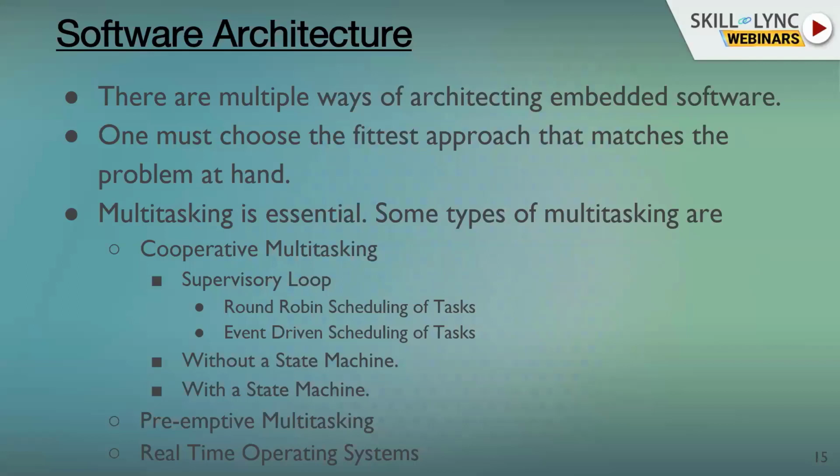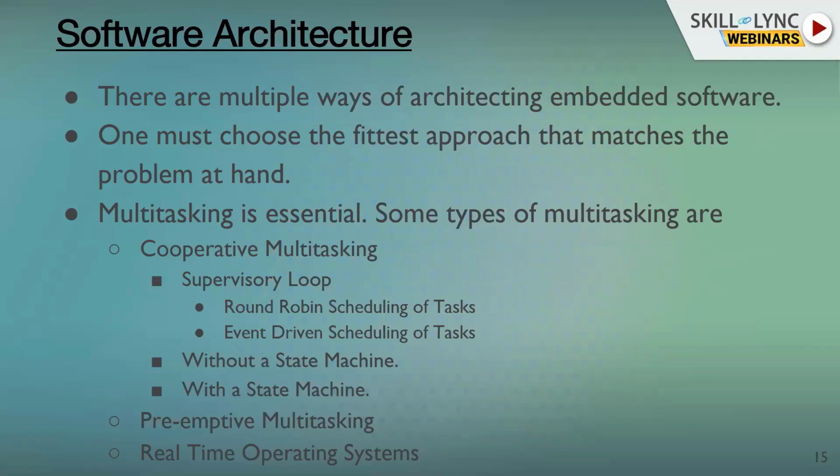Then the second way of multitasking is preemptive multitasking. Now, what is preemptive multitasking? From the word as it says, you can preempt a task and you can give that time to some other task. In a cooperative multitasking scenario, that doesn't really happen. And as we will see later, preemptive multitasking systems are essentially based on real-time operating systems. So real-time operating system is an overarching term. You can have cooperative multitasking using RTOSs, or you can have preemptive multitasking using RTOSs.